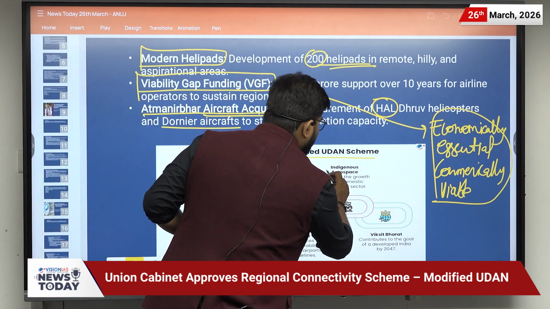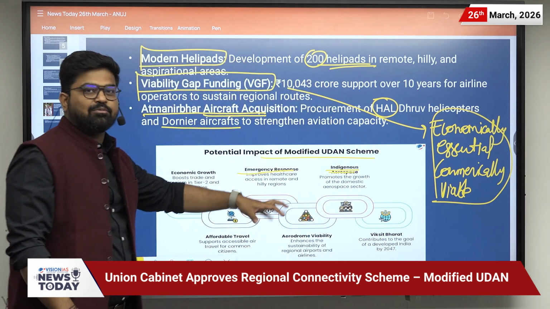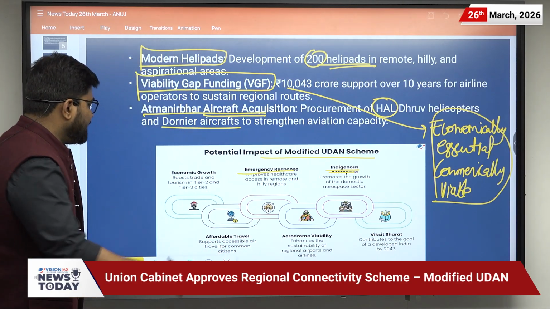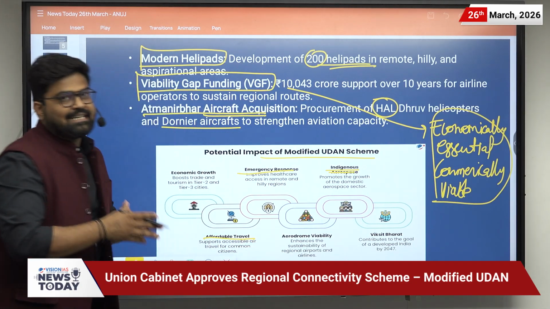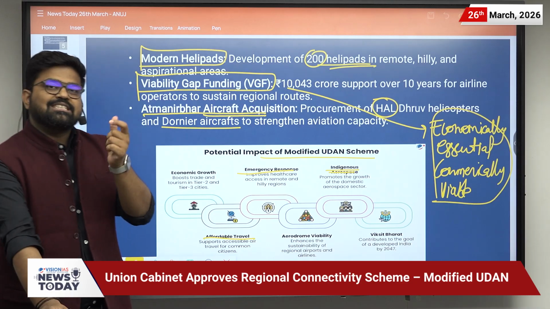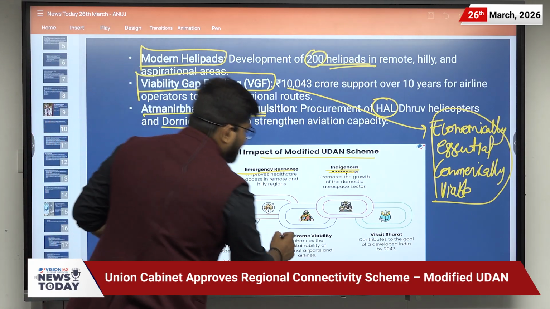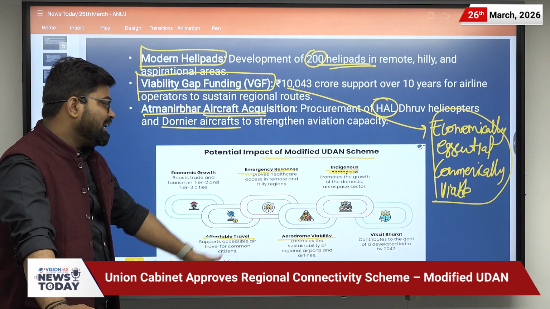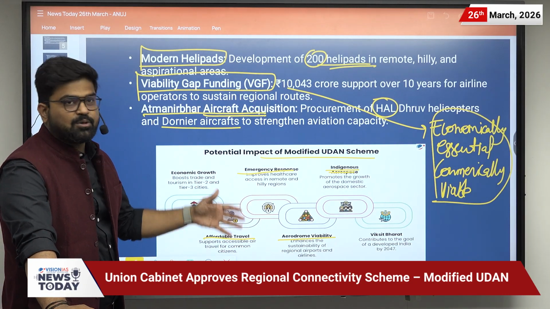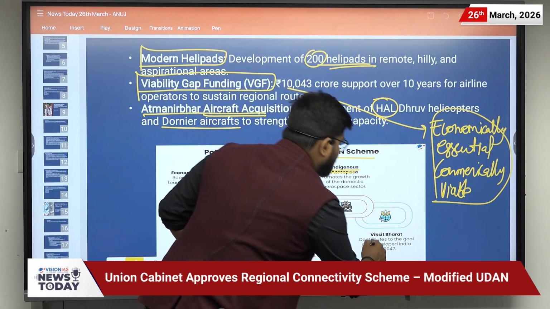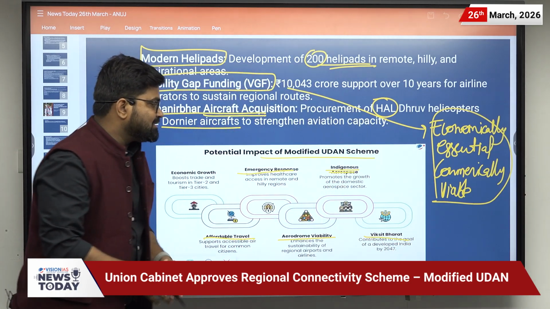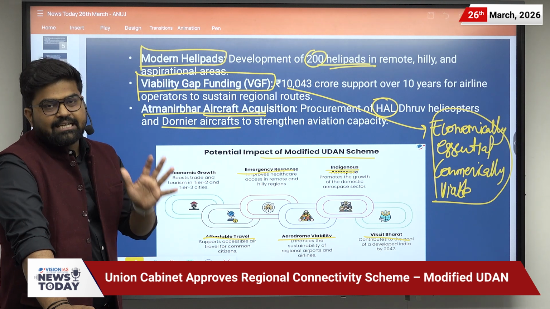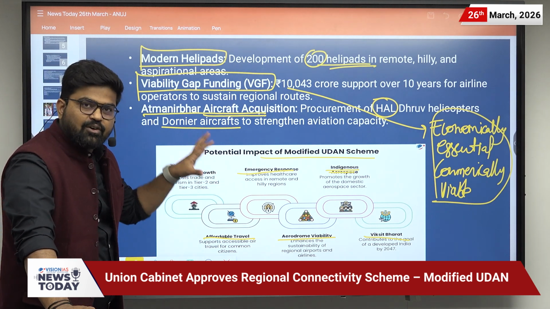Then it will also develop the indigenous aerospace sector because the procurement will also be from HAL. Then there will be affordable travel as there is capping for certain routes. Then there is aerodrome viability, as it will enhance the sustainability of regional airports and airlines. And then it will also lead to Viksit Bharat, as a contribution to the developed India of 2047. So with this, we have completed this news.